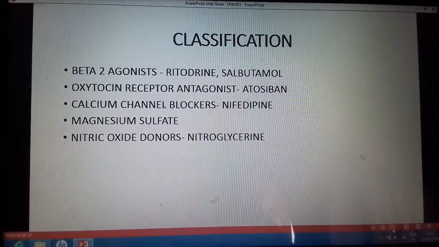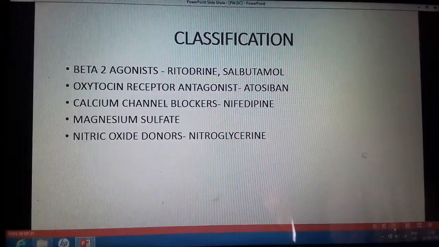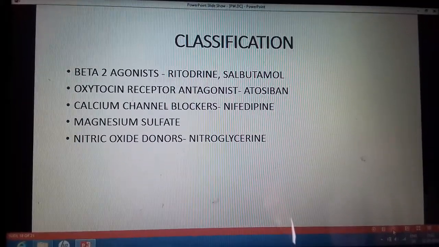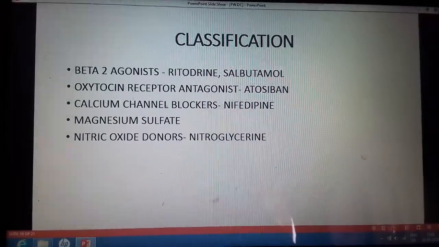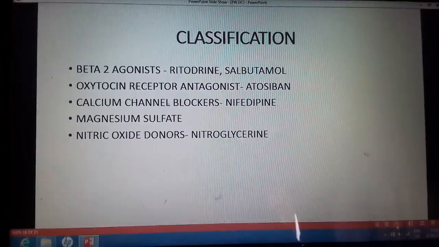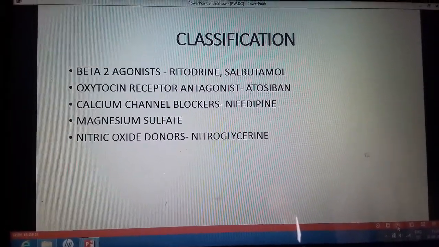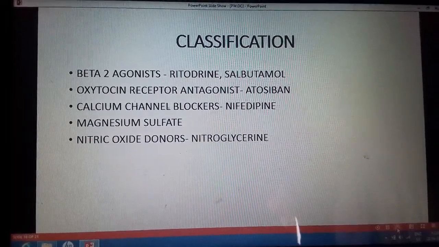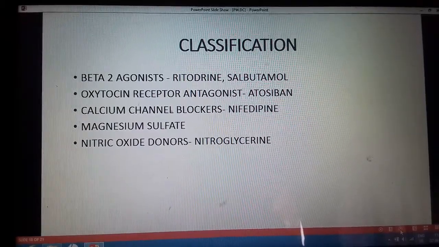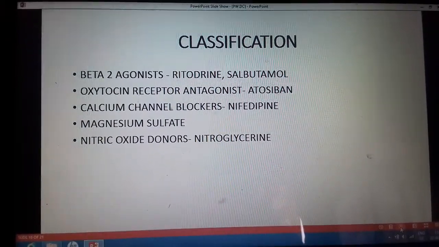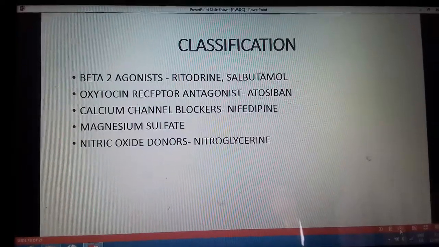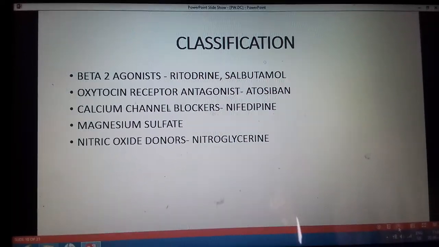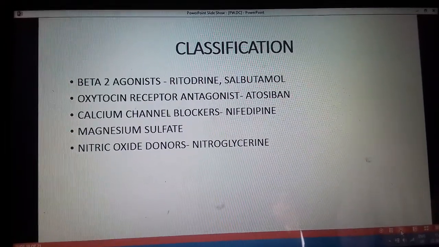Now coming to the classification of these drugs, tocolytics, first is the beta-2 agonist. These are ritodrine, salbutamol. Then oxytocin receptor antagonist, this is atosiban. Calcium channel blockers, nifedipine, magnesium sulfate, nitric oxide donors, this is nitroglycerin. So all these drugs have uterine smooth muscle relaxant property and they relax the uterus.